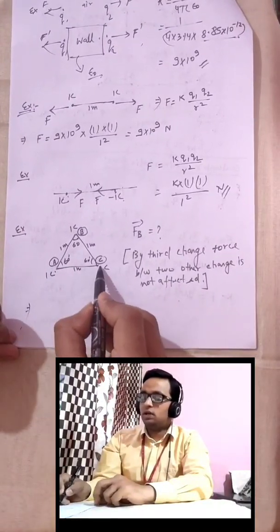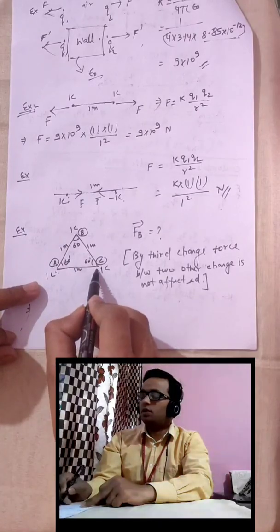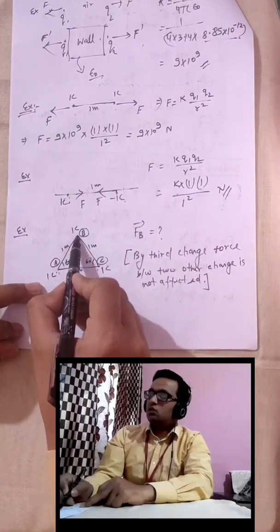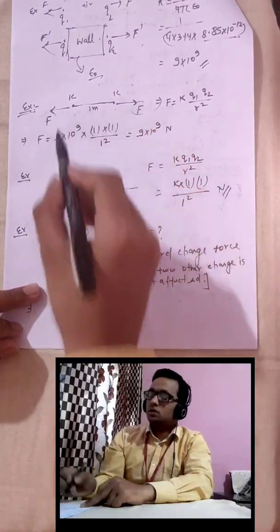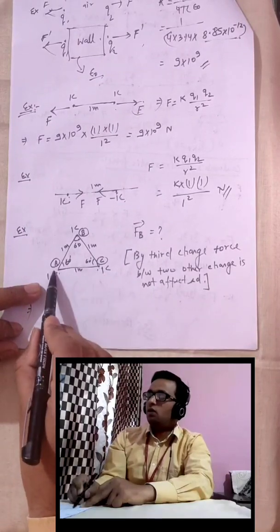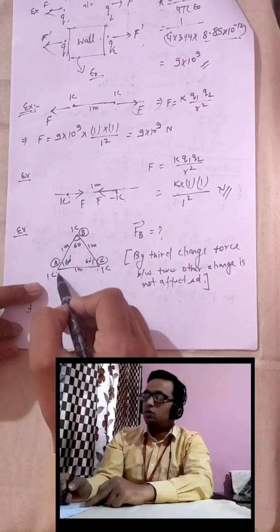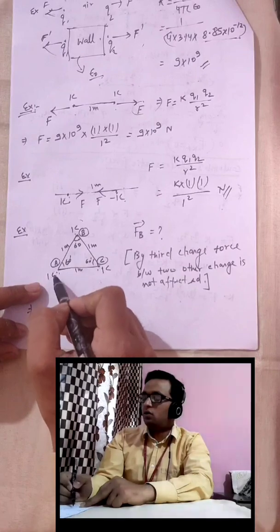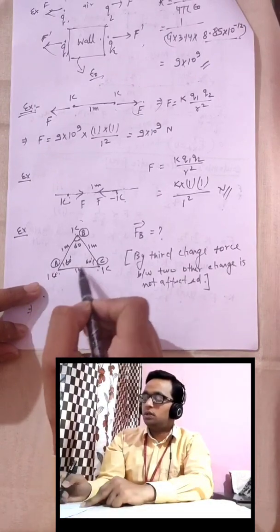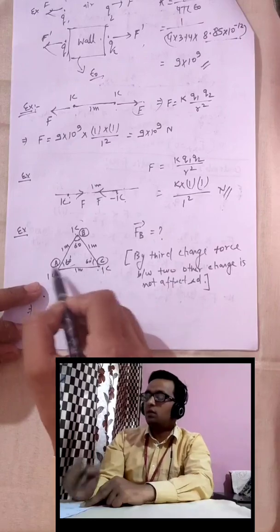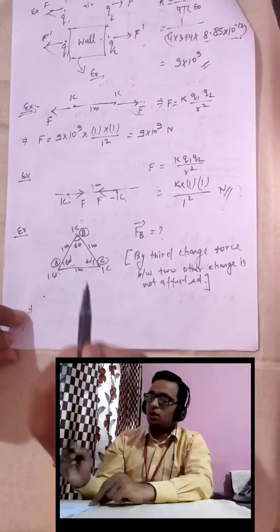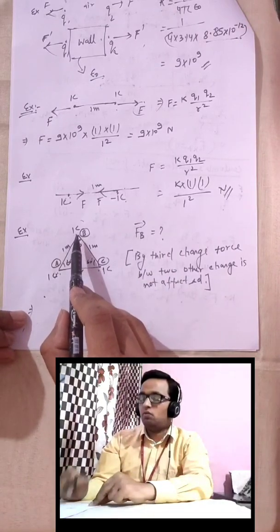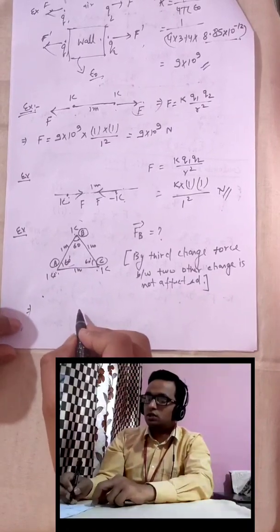Suppose we have two charges, 1 and 1, and they are kept at 1 meter, like this one, then they will apply some force on each other. If we place the third charge over here, then the force acting by 1 coulomb on 1 coulomb will not be reduced or increased by this charge. Obviously this charge will also show its effect on this charge, that is an additional force, but the previous force is not affected, that will remain as it is. Now we have to calculate the amount of force on any one vertex. Say this point is B, we want to calculate the force on B. So how will we solve this?